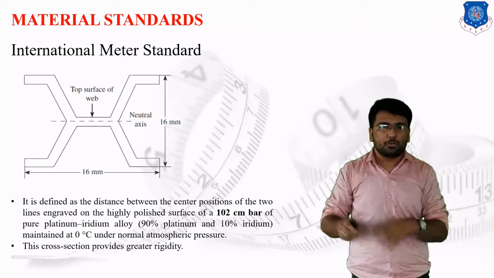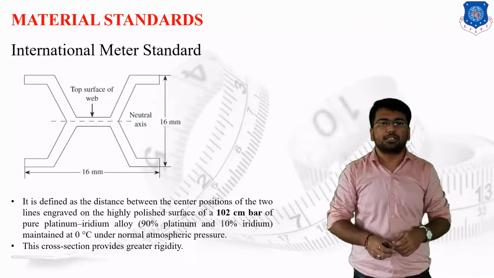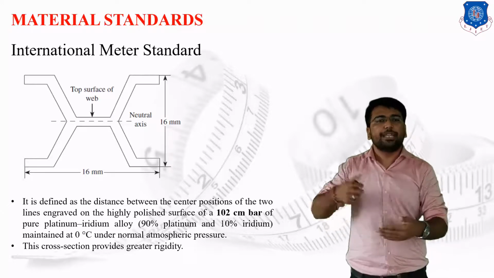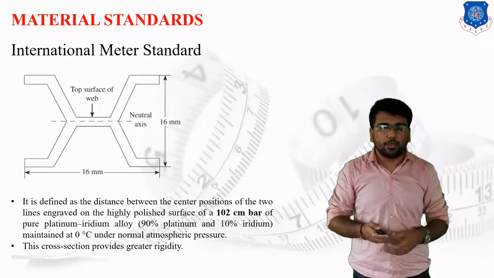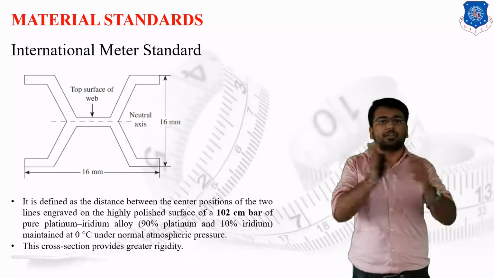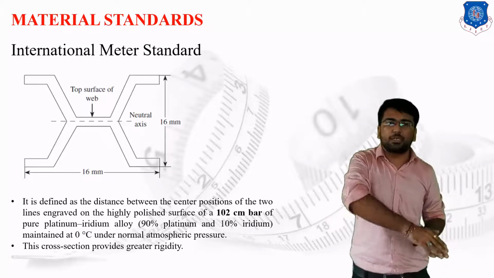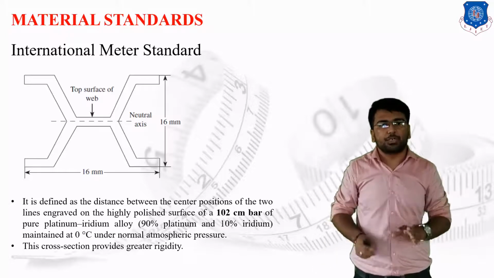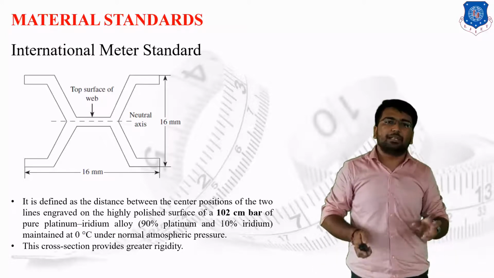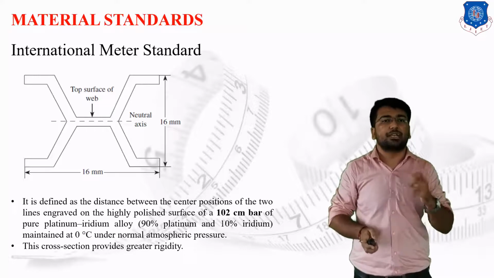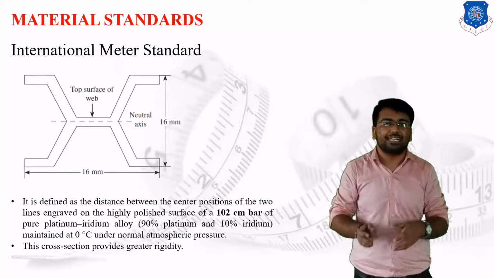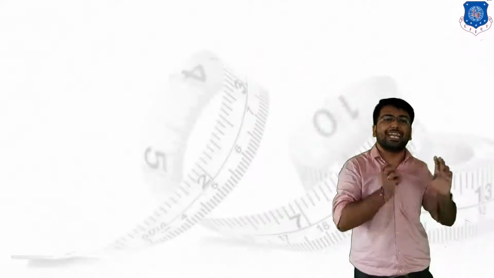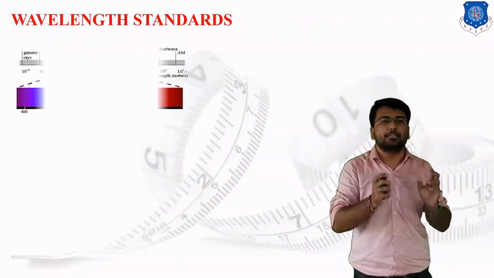But suppose due to some natural calamities this international standard is destroyed, then we have no reference standard to measure 1 meter. So what we have done is transfer the material standard to the wavelength standard. With this transformation from material to wavelength, we can make sure that whatever natural calamities occur, we cannot destroy our basic 1 meter length. To provide such a 1 meter length, we have designed a proper wavelength standard. The wavelength standard is not dependent on any physical parameter or any physical situations.